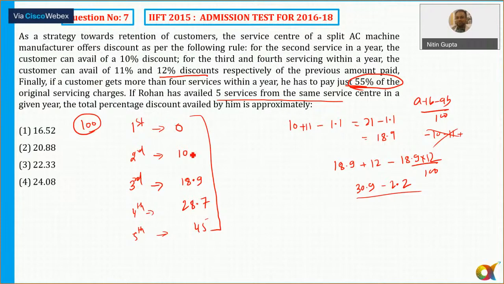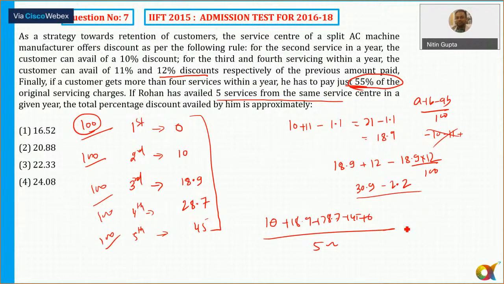So add all of these and divide by 5, for the total percentage discount. The answer comes out to be approximately 20.88. So the answer is option number 20.88. So I hope that it is clear.